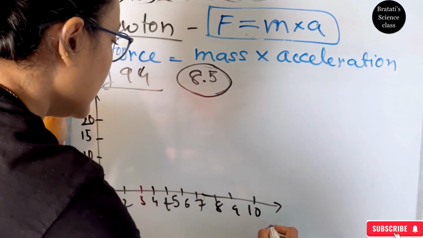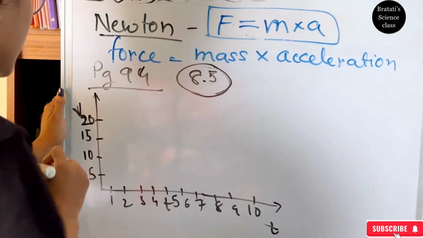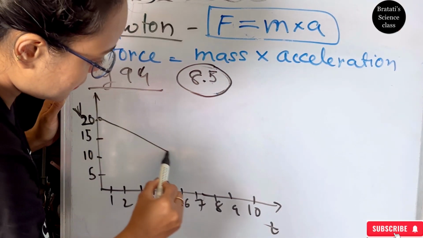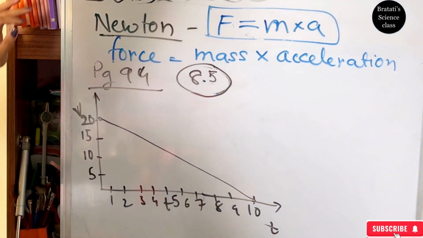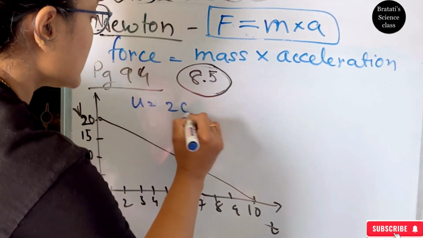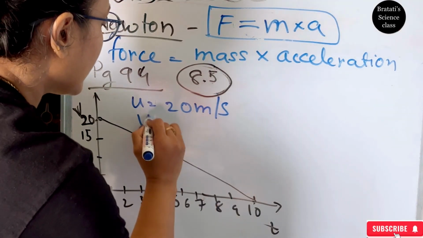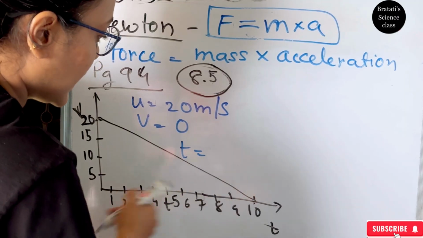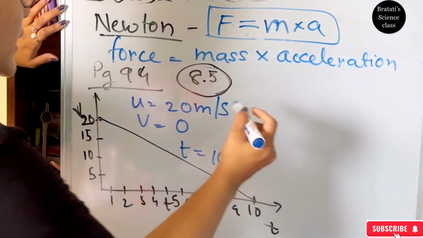This is t, this is v. Now the graph goes from here to here, to 0. So from this graph we come to know the initial velocity is 20 meter per second, the final velocity is 0 and the time taken is 10 seconds. We have to find the force.